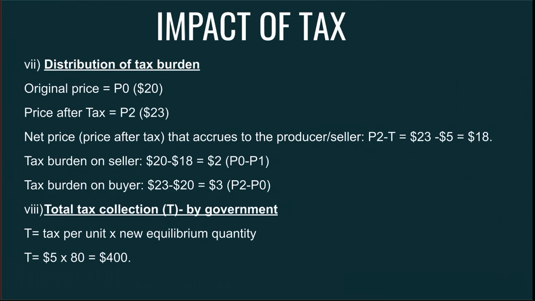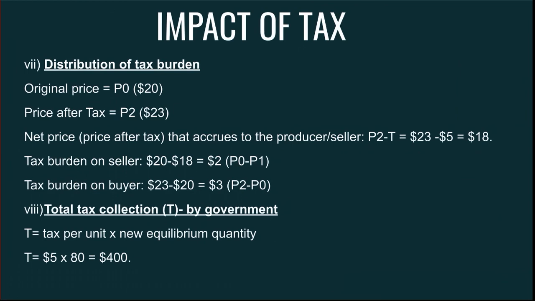So we can calculate the distribution of the tax burden. As I told you earlier, by looking at the diagram itself, we can calculate how much tax is paid by the consumer, how much tax is paid by the producer, what the tax amount charged per unit is, and what the total amount of tax collected by the government is. Earlier we calculated 23 minus 18 is $5. So $5 for 80 units. 5 times 80 is 400. $400 collected by the government.